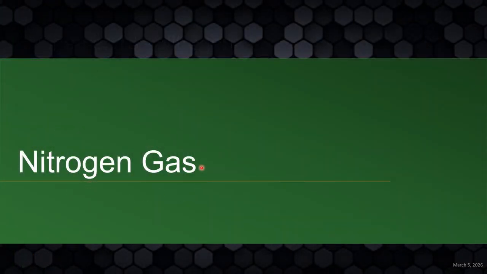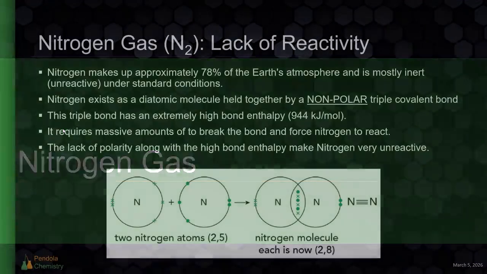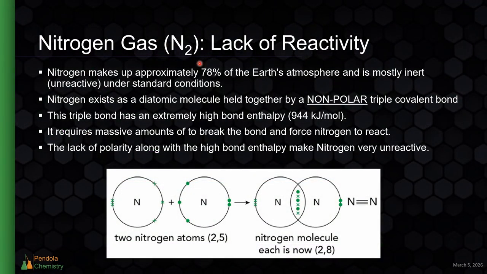So section 1 is just going to be about nitrogen gas. We're going to look at its structure really quickly and some of its reactions. So nitrogen gas, which is N2, is one of the most unreactive chemicals on Earth, especially naturally occurring chemicals. Nitrogen makes up approximately 78% of all the Earth's atmosphere, so all the gases that we have in the air. And it's mostly inert, it's unreactive, and that's mainly due to its structure.